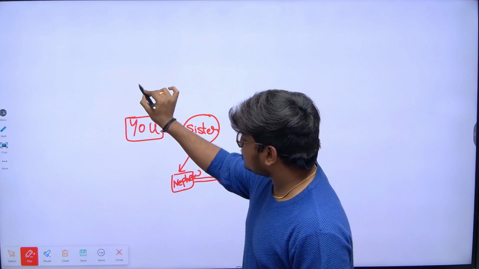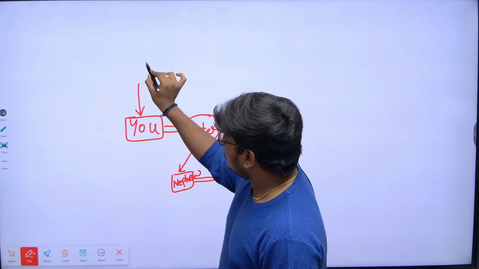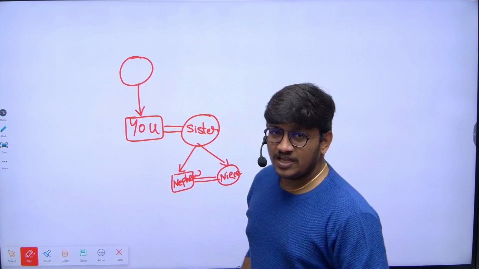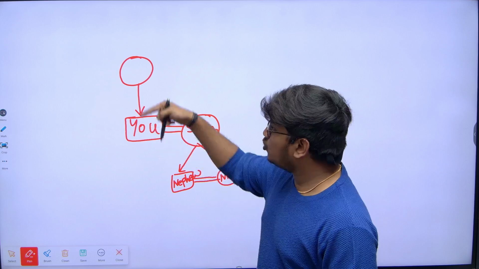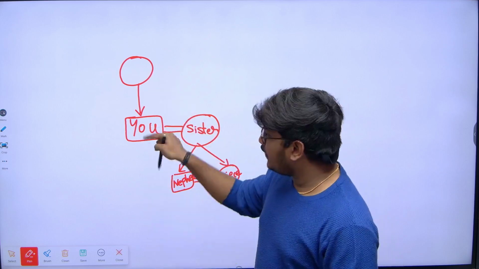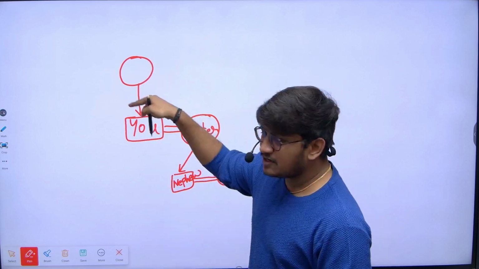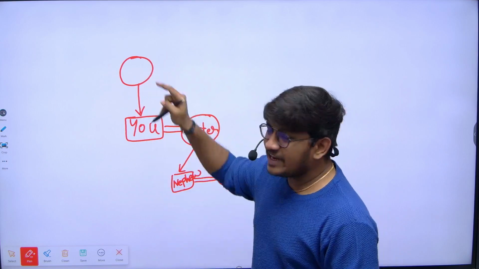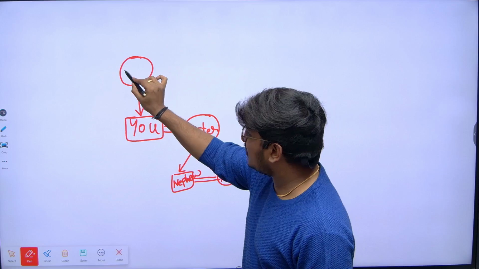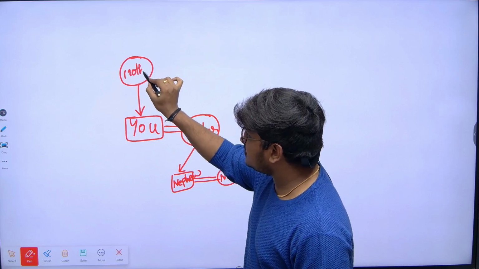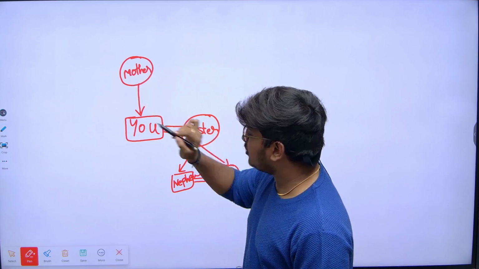Let's say your next generation, next generation to whom? Your parents. Here I have drawn the symbol circle. Circle indicates a female character, so can I say the character here is your mother? Because it is a circle.